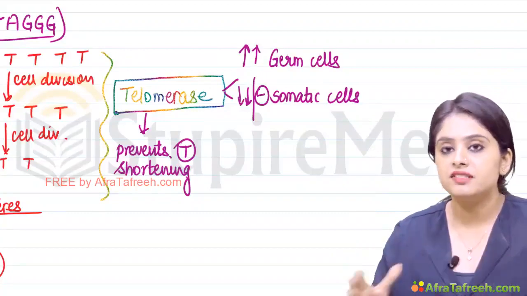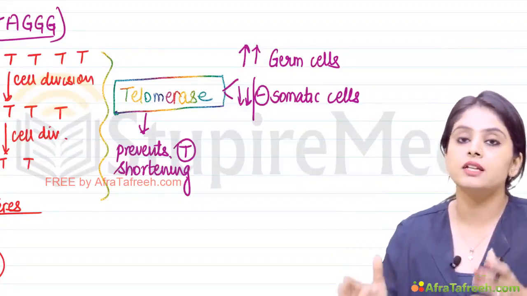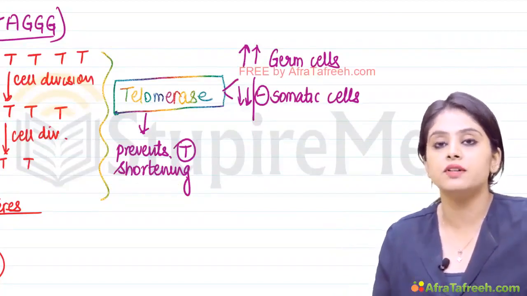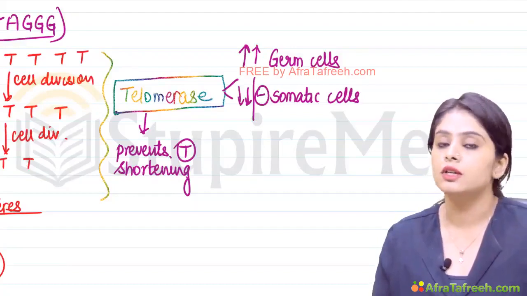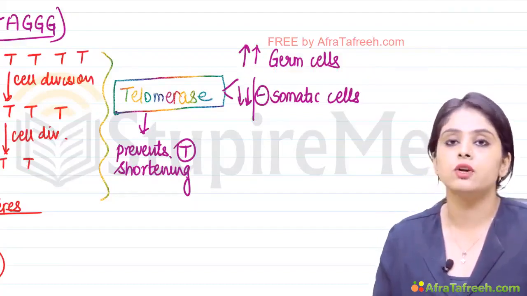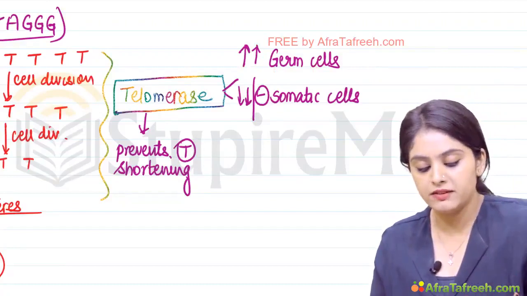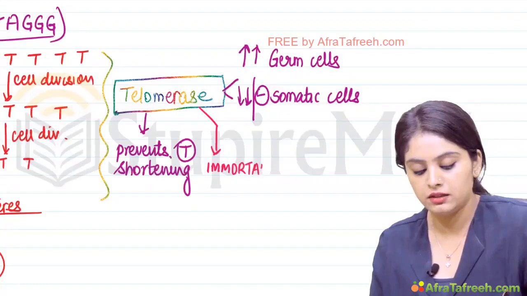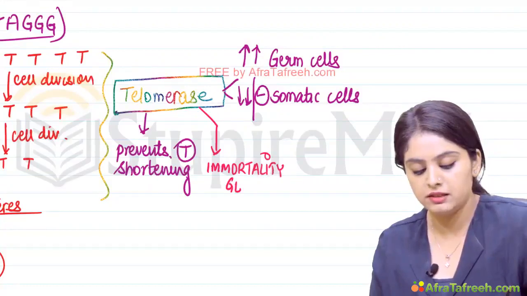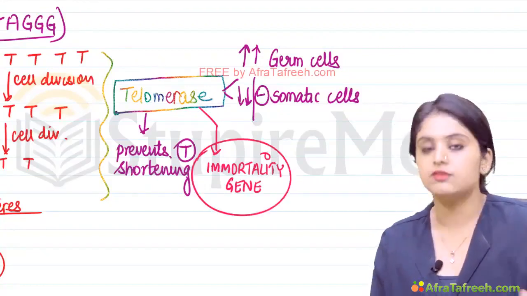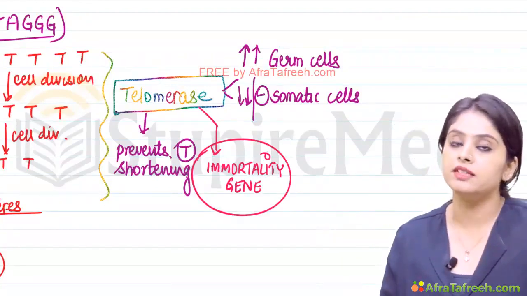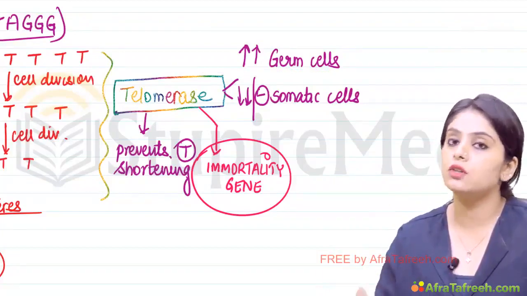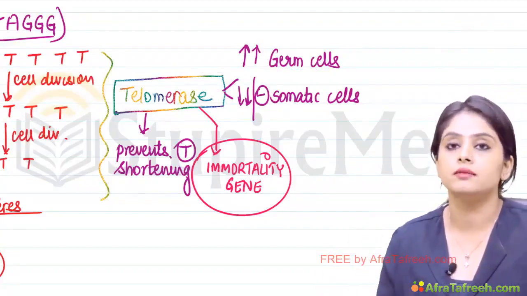What forms the basis of this is that telomerase activity corresponds to telomere shortening. The more the telomerase activity, the telomeres will not shorten, and aging will not occur. Indirectly, it would be safe to say that telomerase is the immortality gene. That is how they have labeled it. If someone has very high levels of telomerase, the telomere shortening will not occur, and if the telomere shortening does not occur, aging can be prevented.